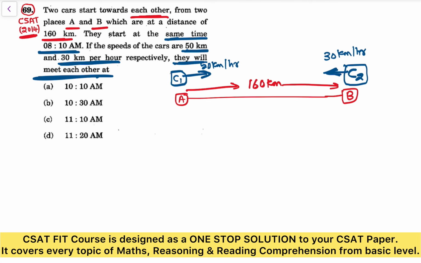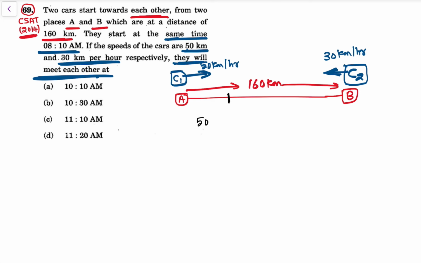So now see, in 1 hour, C1 travels 50 kilometers, and similarly, C2 would travel 30 kilometers, right? So in 1 hour, they both travel 80 kilometers together. So in 1 hour, they are 80 kilometers apart. That is, out of 160 kilometers, A travels 50 kilometers and B travels 30 kilometers. So now they are 80 kilometers apart.